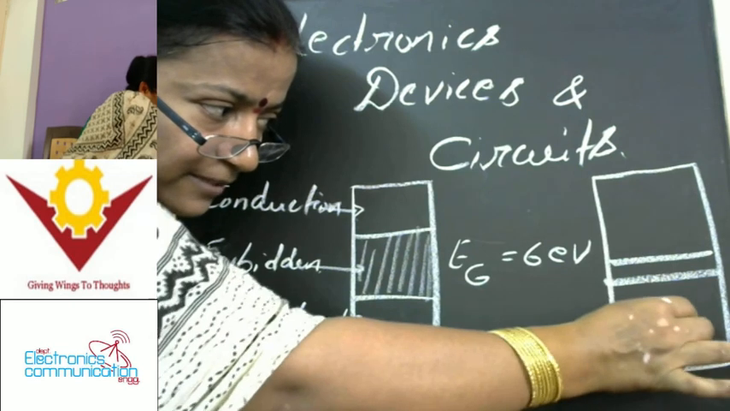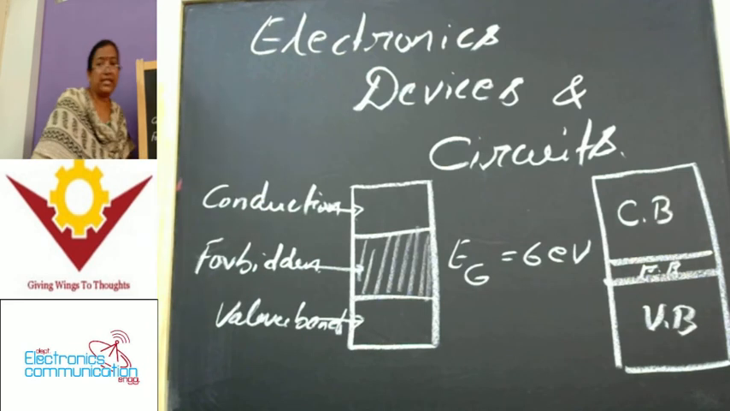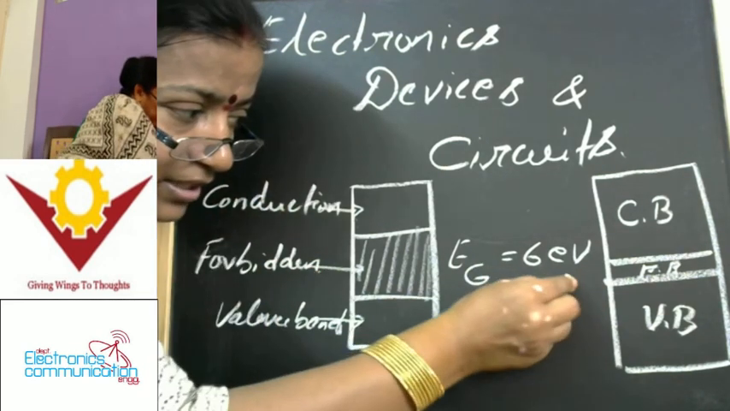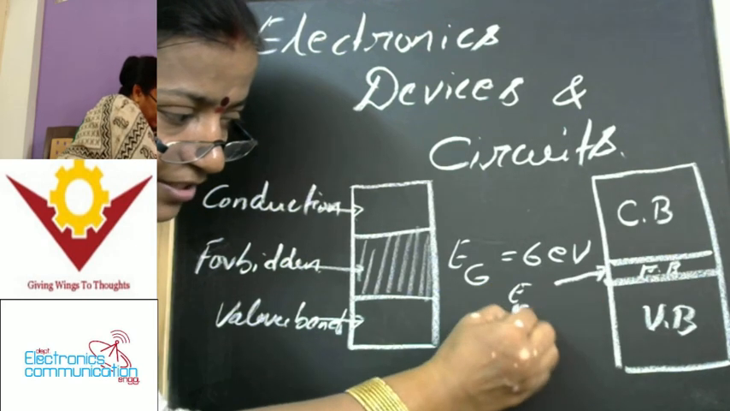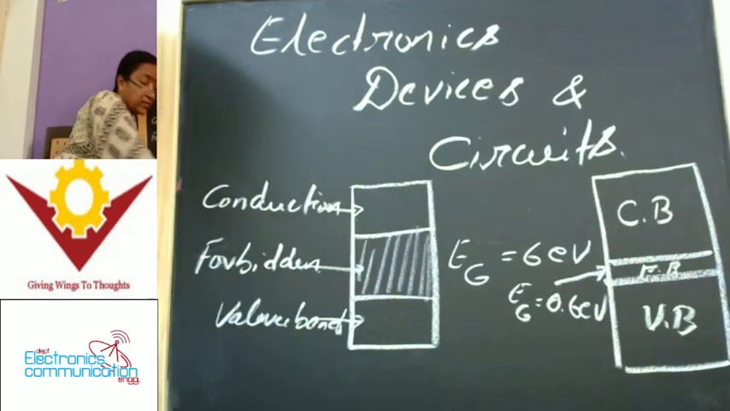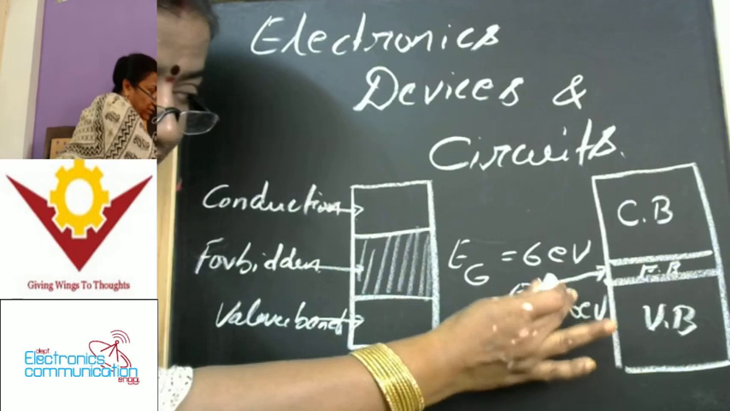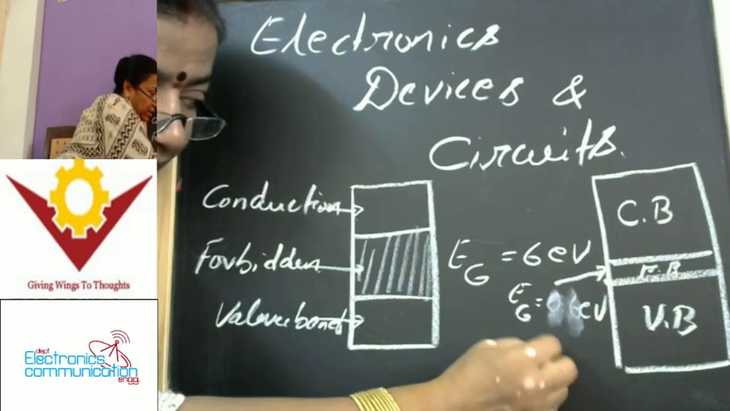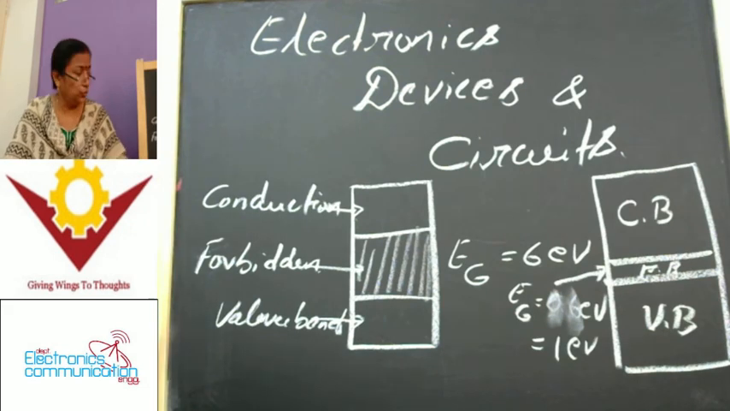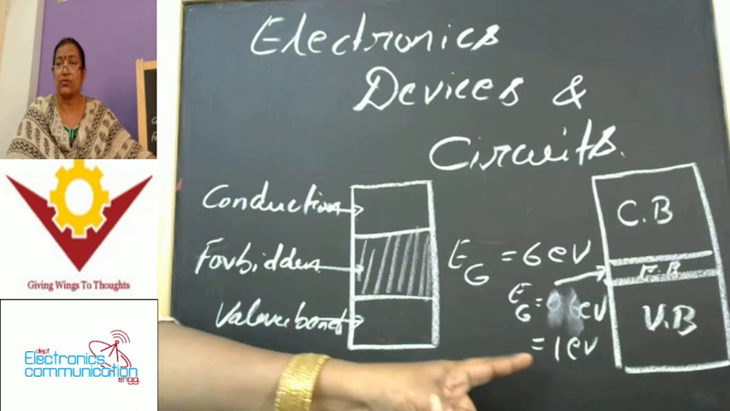This one is the valence band, this one is the conduction band, and this one is the forbidden band. The forbidden gap between the conduction band and the valence band is very small. What's that? The forbidden gap energy Eg is 0.6... no, not 0.6, actually 1 electron volt. So as compared to insulators, in the case of semiconductors, the forbidden gap energy is 1 electron volt.